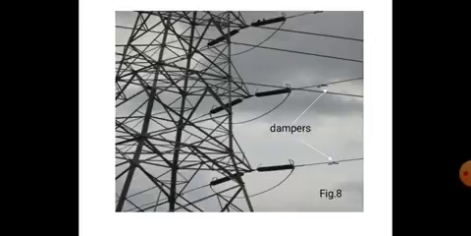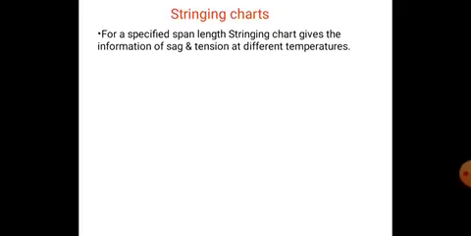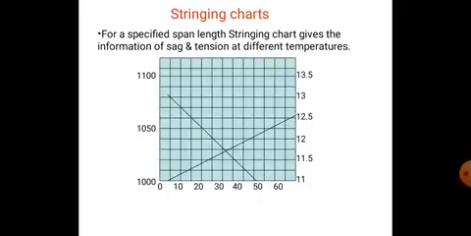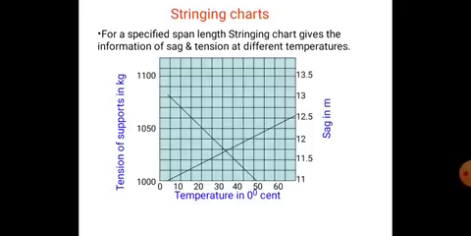These are the dampers near the towers, 2 to 3 meters from the towers, near both ends of the conductors. Stringing chart means it gives the full information about sag and tension at different temperatures. Tension of supports in kilograms, sag in meters, and temperature in degrees centigrade.